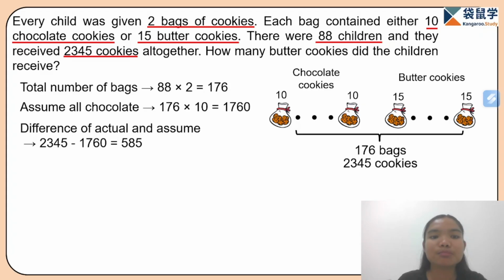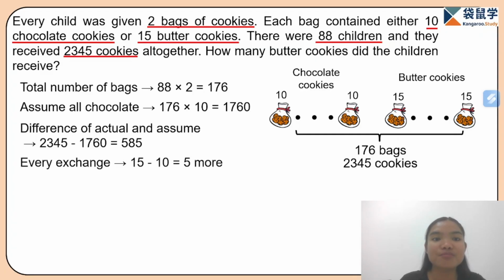So here, since butter bags have more cookies, we can try to change some chocolate bags of cookies to butter bags of cookies to cover these missing cookies. So, if we exchange one chocolate bag with a butter bag, how many cookies will be added? That is 15 minus 10, we will have 5 more cookies.